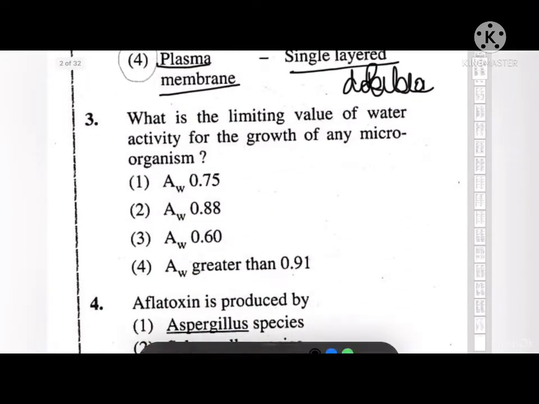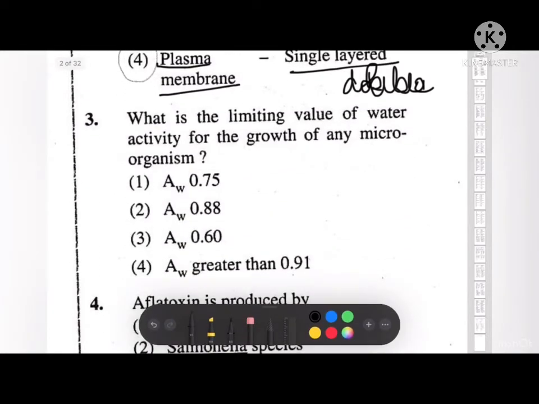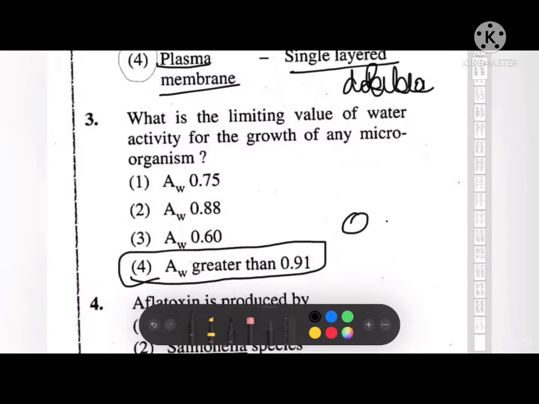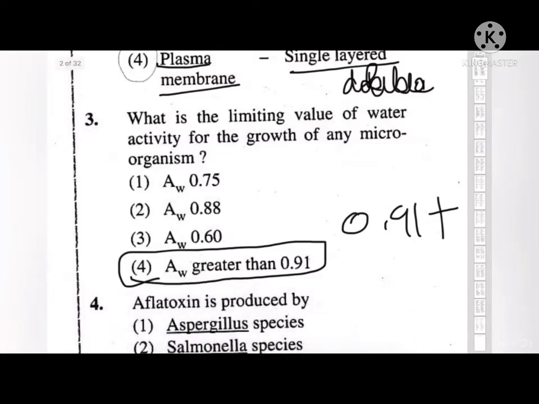Next question. What is the limiting value of water activity for the growth of any microorganism? Option 1, 2, 3, 4. So the correct answer to this is option 4, AW greater than 0.91. Next question.